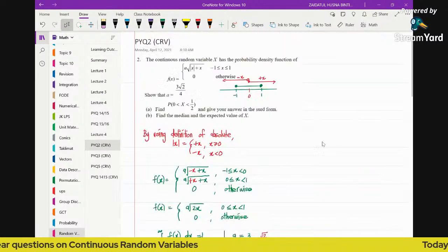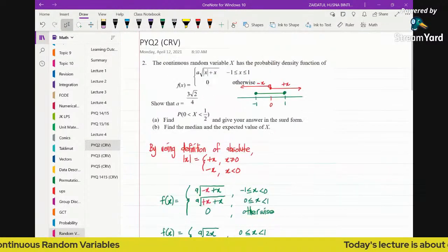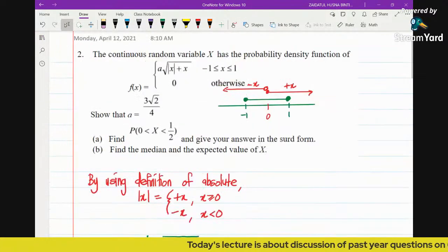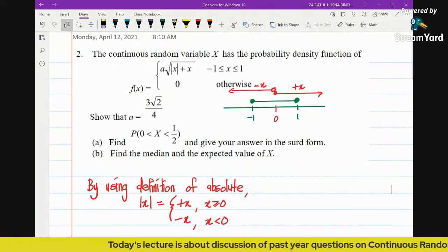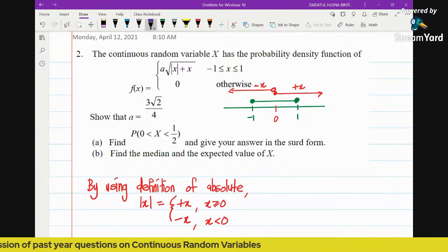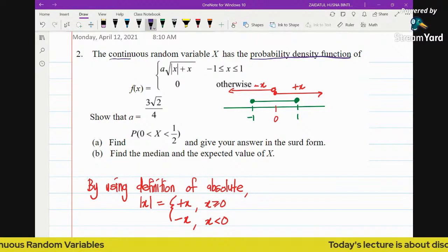Okay, I've got this question, past year question number 2. The question says, the continuous random variable x has the probability density function of this, where f(x) is given. So now we are given the PDF of continuous random variable x.